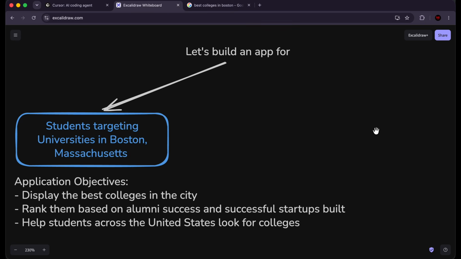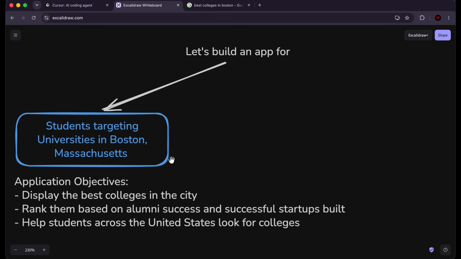All right, so we're going to be building multiple applications throughout this course that are going to increase in complexity as we move forward. But for now, we're going to be building a simple application that provides value to students. So we're going to be building an app for students who are targeting universities in Boston, Massachusetts. And the objectives of this application are that it should display the best colleges in the city of Boston. It should rank those colleges based on alumni success rates and the successful startups that have come out of the college. And it should help students across the United States look for colleges. So these are the objectives we're going to try and fulfill with this application.